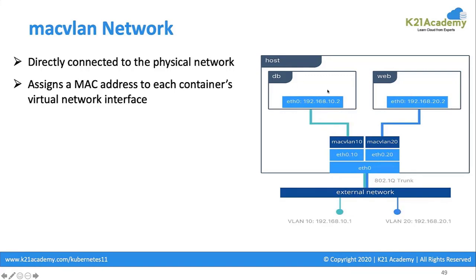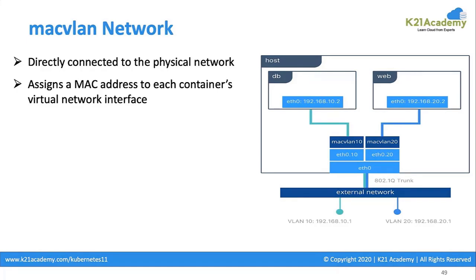And if I want to create a DB container on one of the VLANs, you see the IP address is 192.168.10.2, which comes from this IP address range, and web has got the IP address from the blue VLAN's IP address range. So instead of having the basic networking, if we take the MacVLAN type of networking, we assign a MAC address to each of the container's virtual interface.